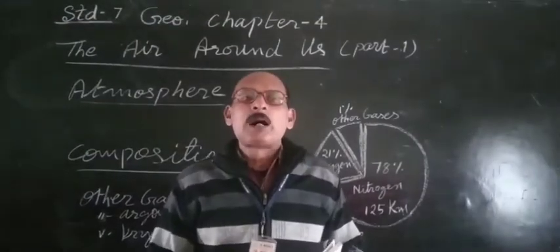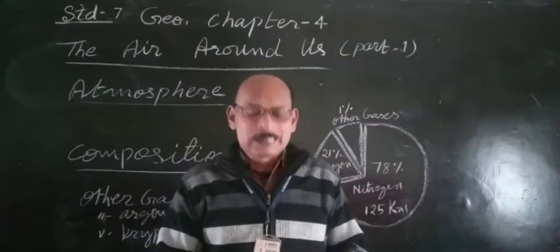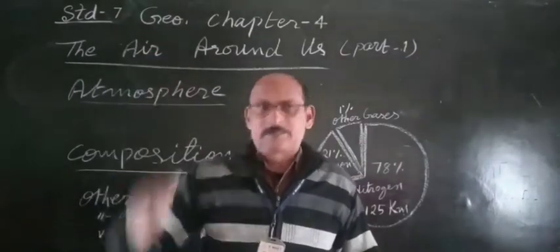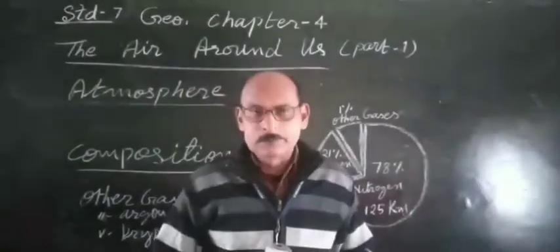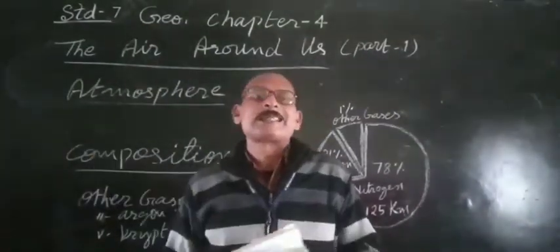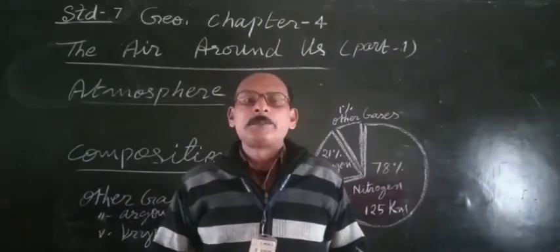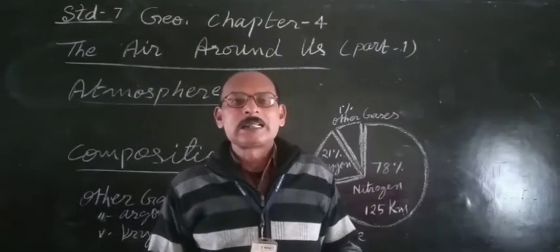This air is found up to 1,600 kilometers from the surface of the Earth, as we go up to the sky, which is called space.